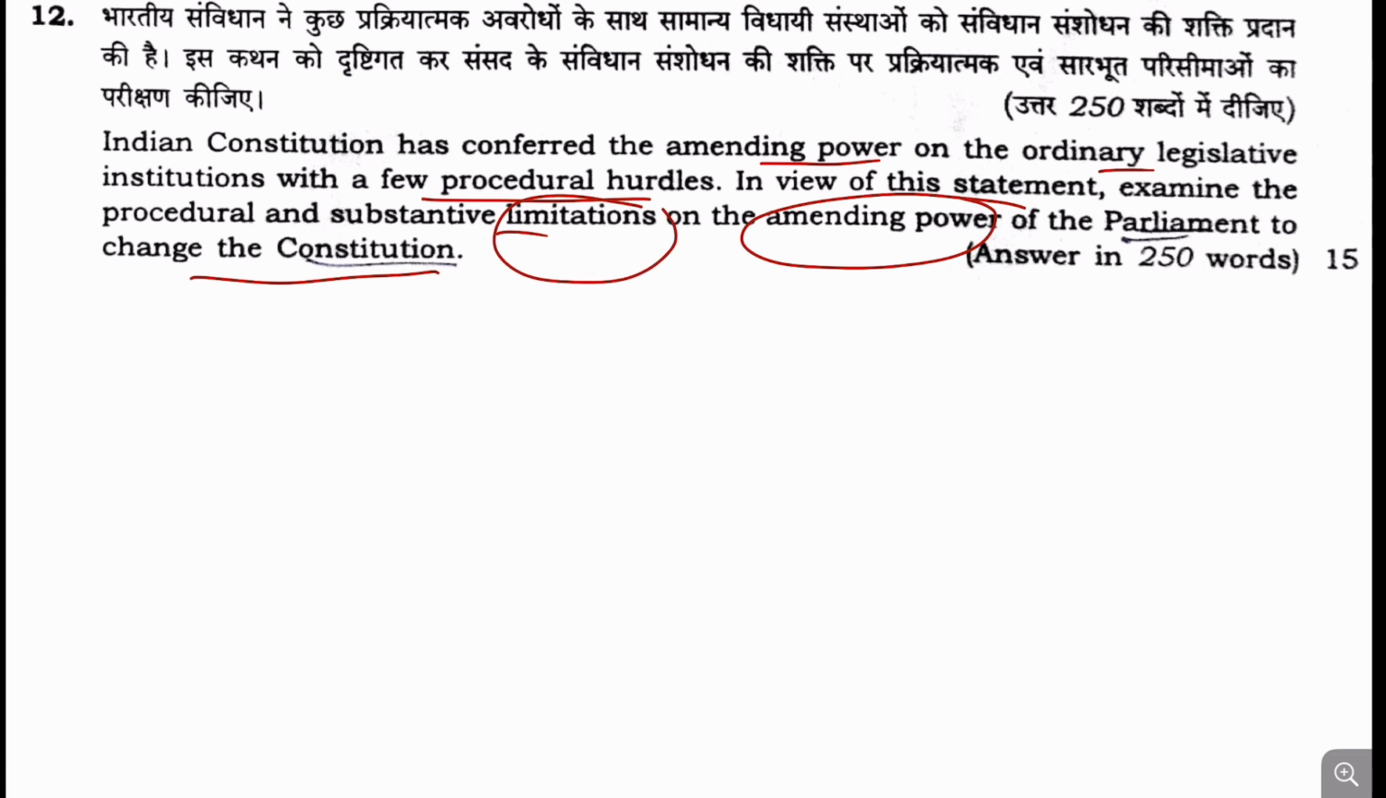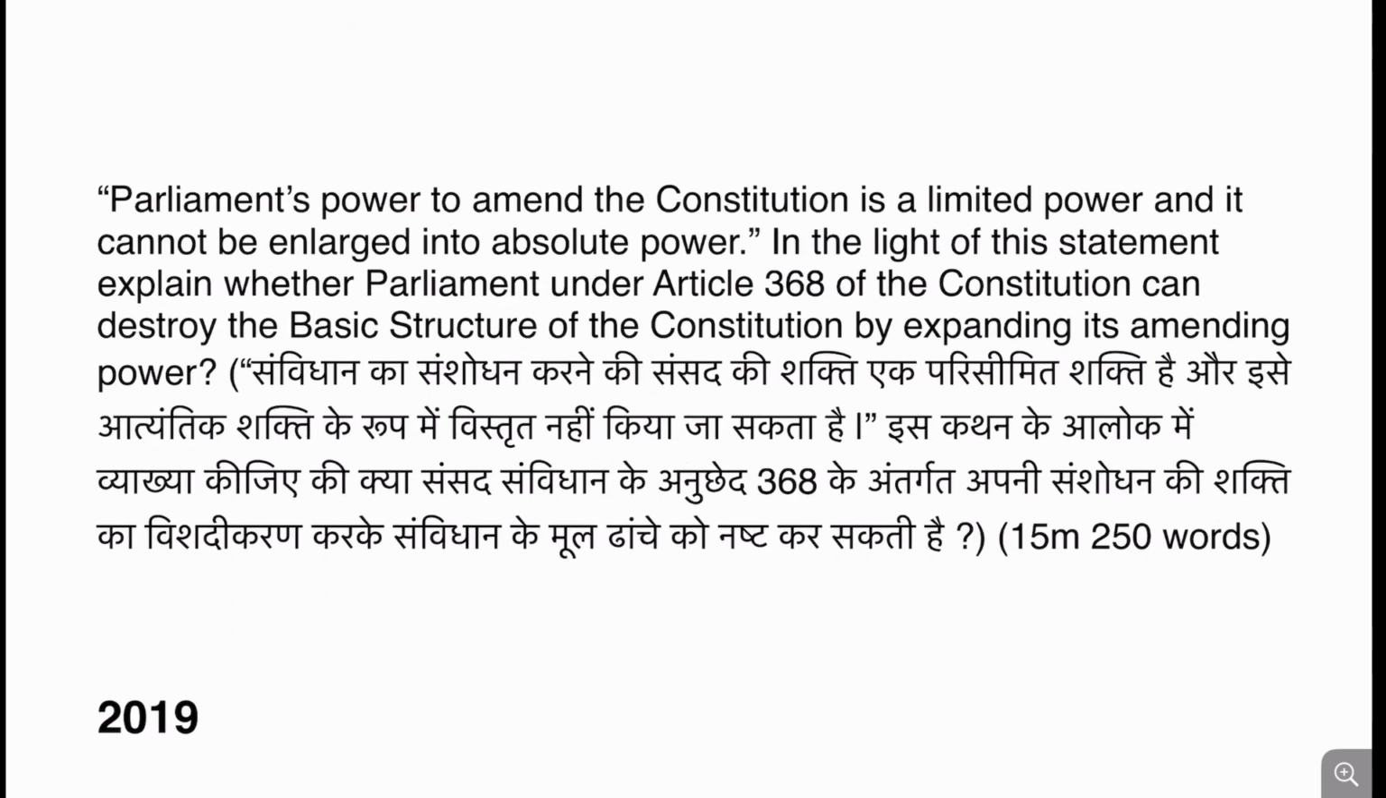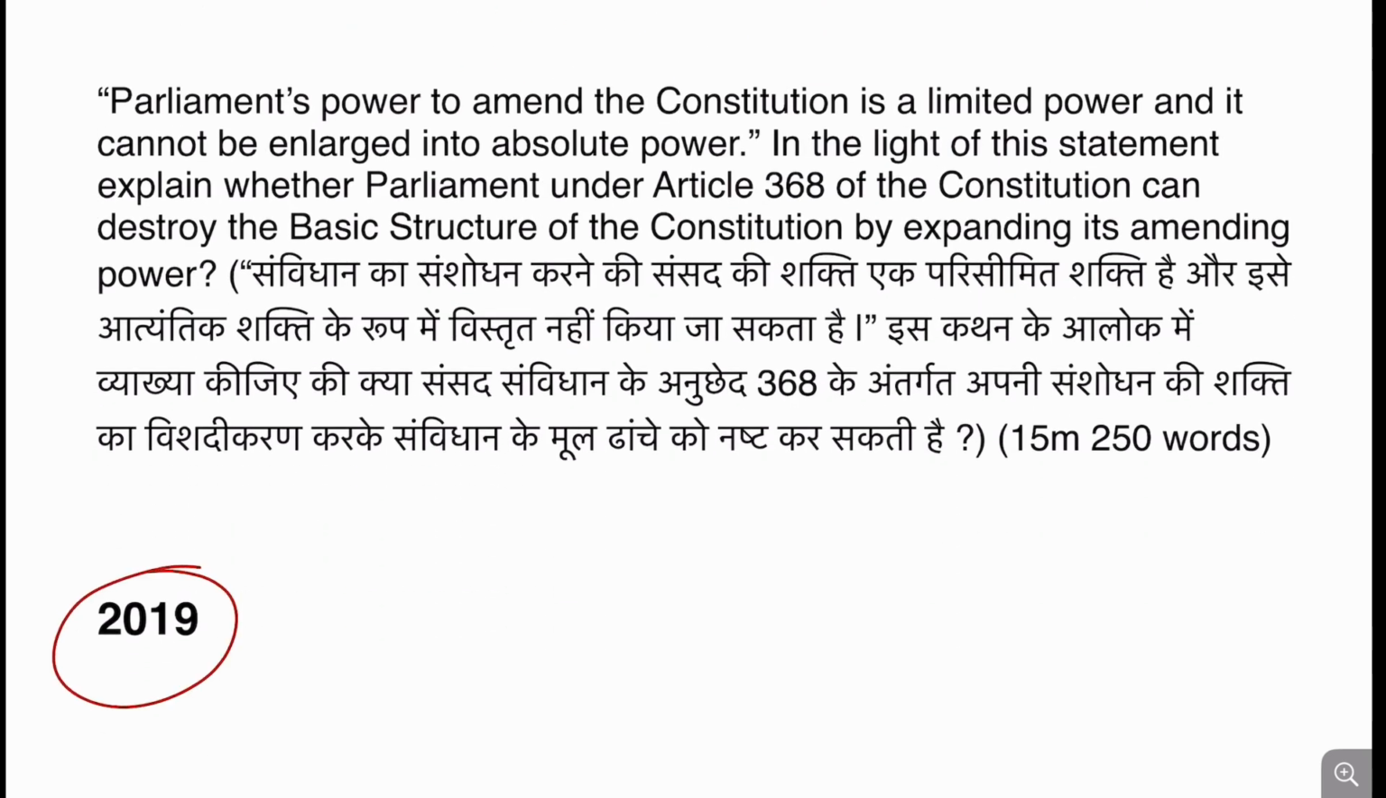constitution. So limitation on the amending power of the Parliament has been discussed, and amendment as a theme has already been asked by UPSC multiple times. Okay, if we see this question of 2019 also, Parliament's power to amend the constitution is a limited power and cannot be enlarged into absolute power. You have to discuss it under Article 368.